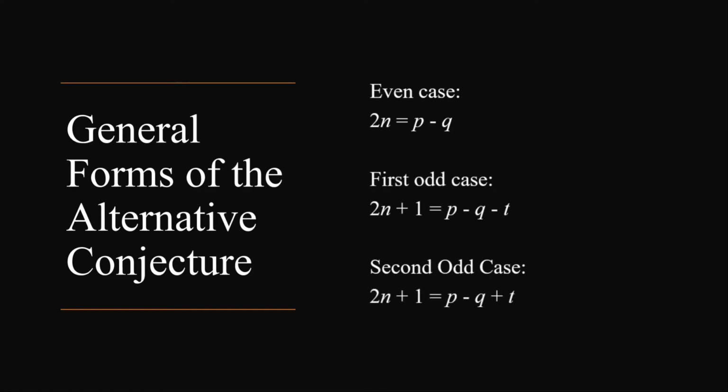The even case will consider this equation, where 2n is written as the difference of p and q, where any even integer can be represented as the difference of 2 primes. The first odd case will be considered as 2n plus 1, represented as the difference of p, q, and t, and the second odd case will be considered as 2n plus 1, represented as the difference of p and q plus t. For both odd cases, the bounds allow for all odd integers to be considered.